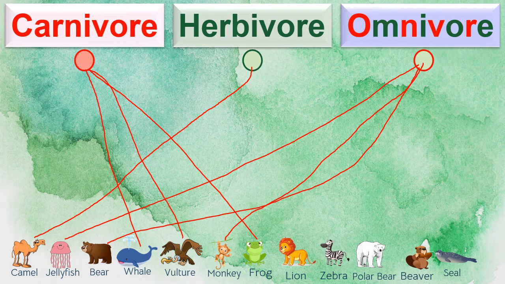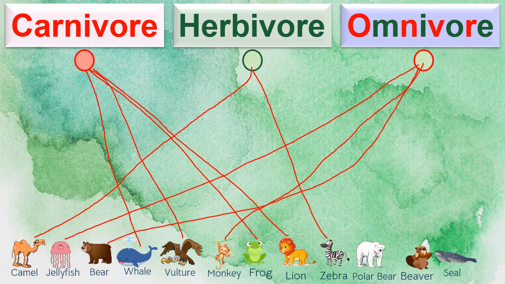Next we have lion. I don't need to say about this one. Lions love to eat meat. So since they like only meat and they don't eat plants, they are carnivores. Next we have zebra. Zebras like to eat plants. They don't eat meat. So they are herbivore. Very good. So they are herbivore. So let's see what's next.